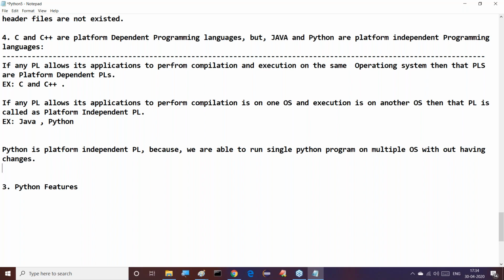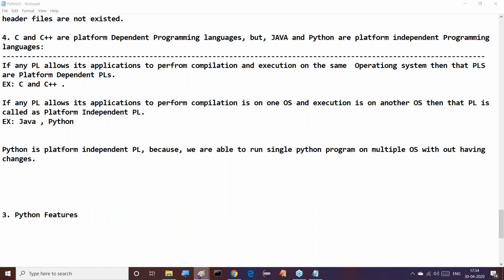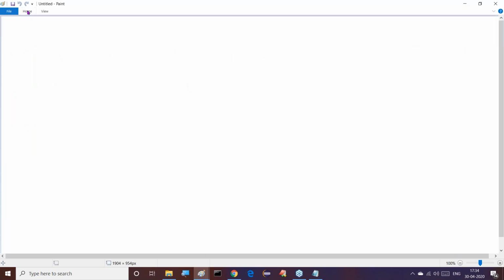Now here I'm able to give some conclusions to you. Try to understand this conclusion also. I will give one simple diagram, just for our awareness purpose, but a single statement is sufficient. But I want to give some diagram here. Try to understand it clearly. All of you put more concentration here. This is related to our Python. We require this awareness. Say for example, this is my computer.